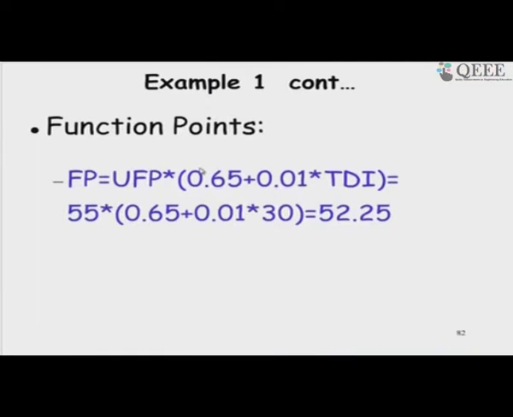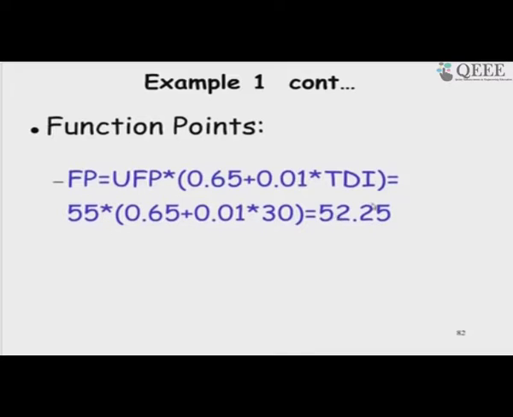In that case, the adjusted function point is the unadjusted function point times (0.65 plus 0.01 times TDI), which will become 55 times 0.95, since 0.65 plus 0.3 is 0.95, which is slightly less than 55.